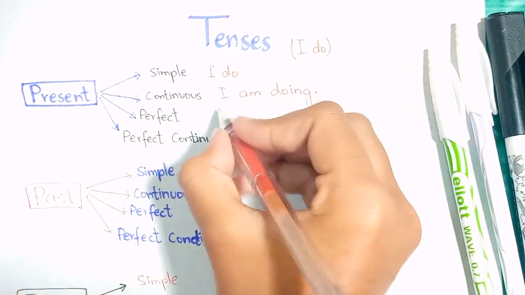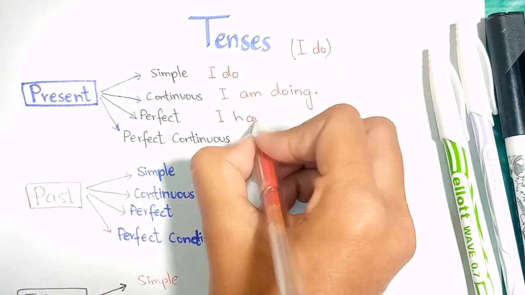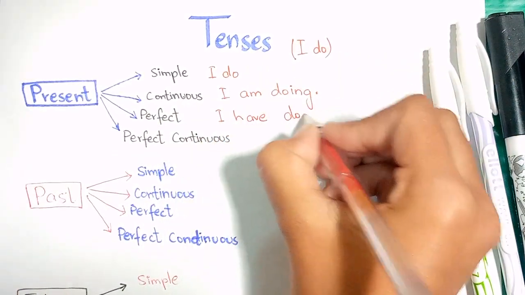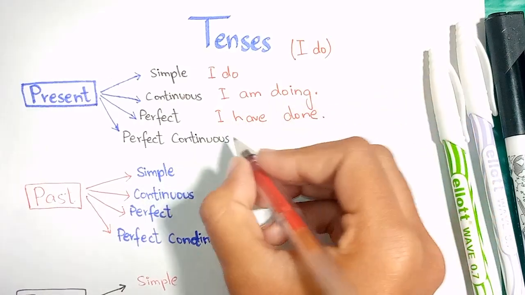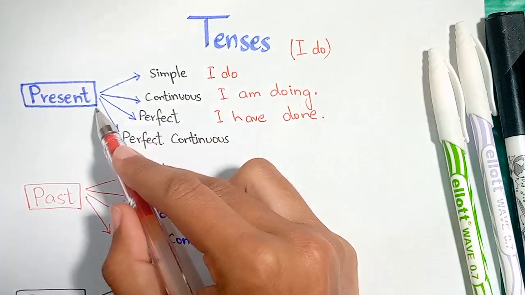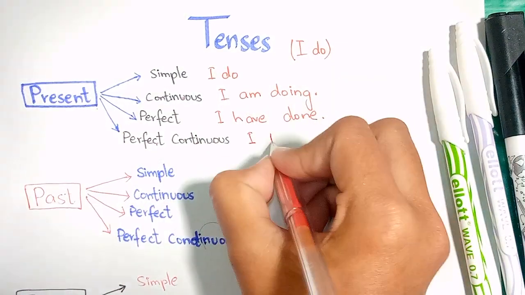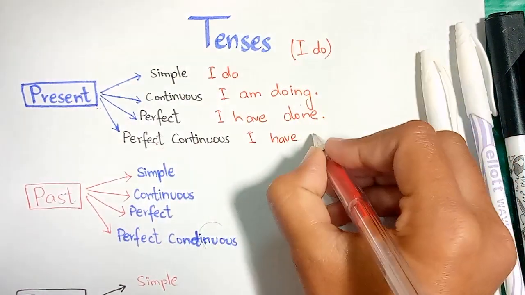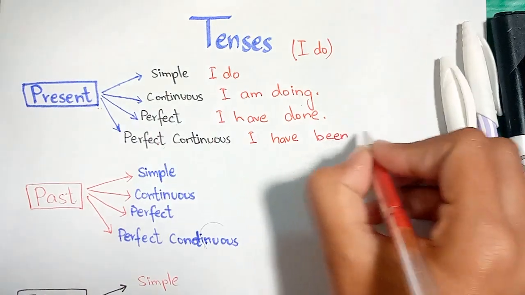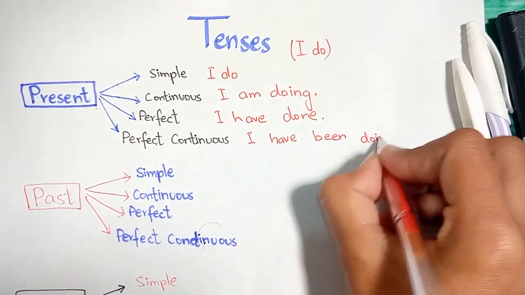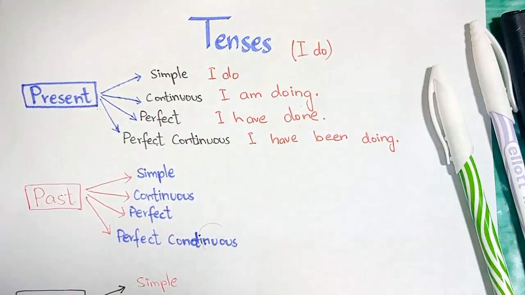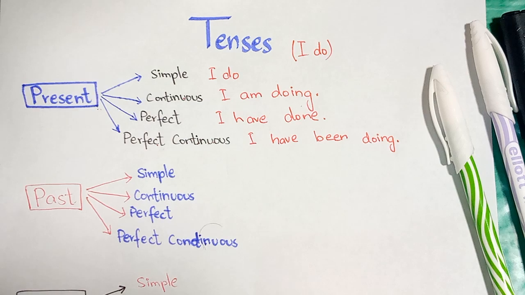In the perfect it will become I have done. In the perfect continuous with the present reference, meaning present perfect continuous, this sentence will change into I have been doing. I hope you get the concept of present here. If you find any problem, you can ask me in the comment section.